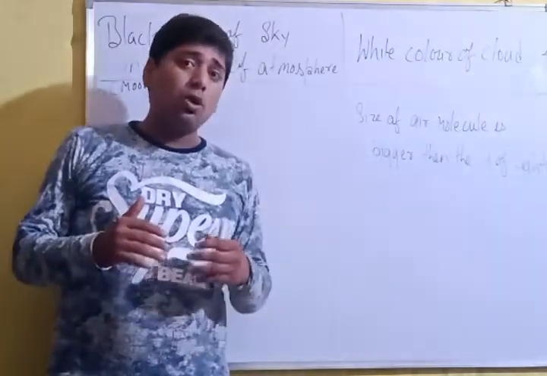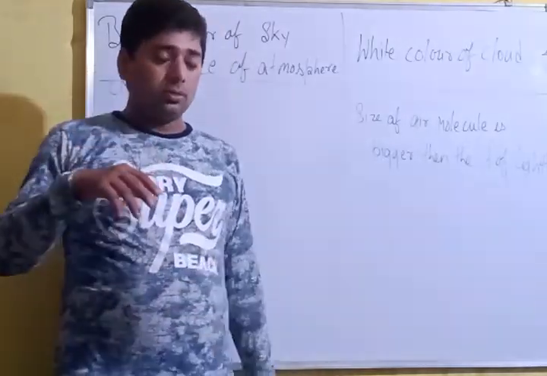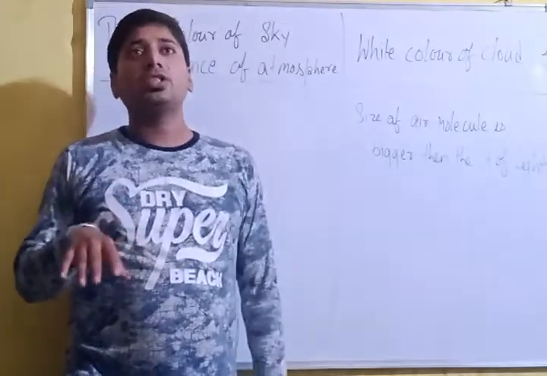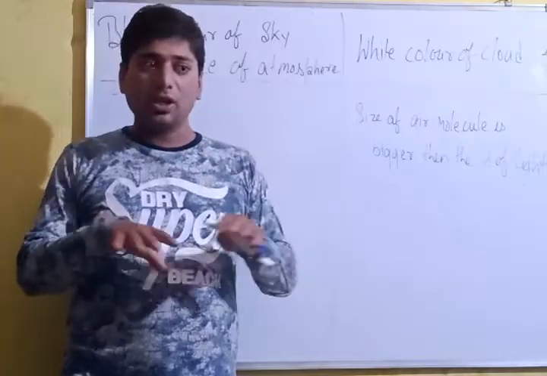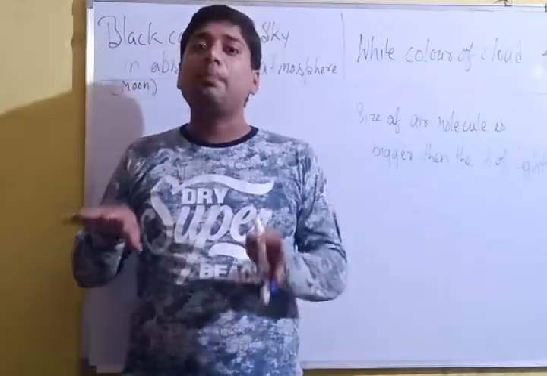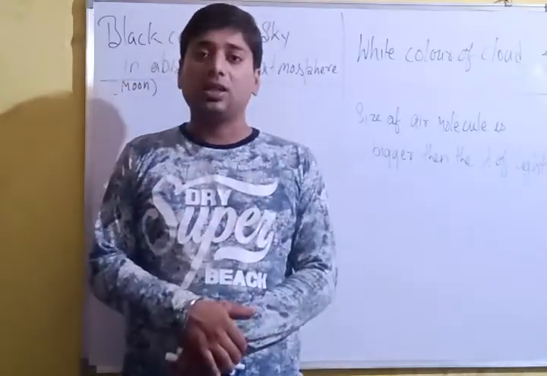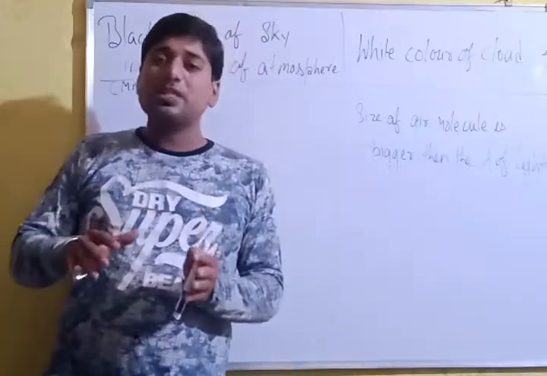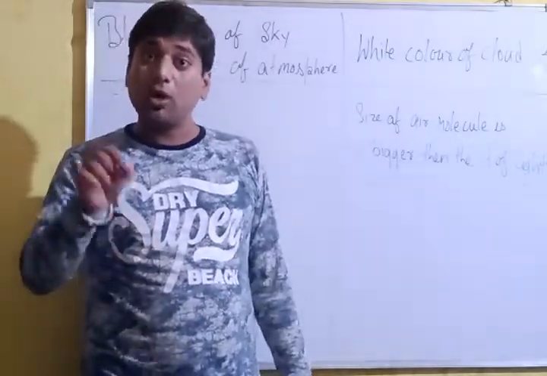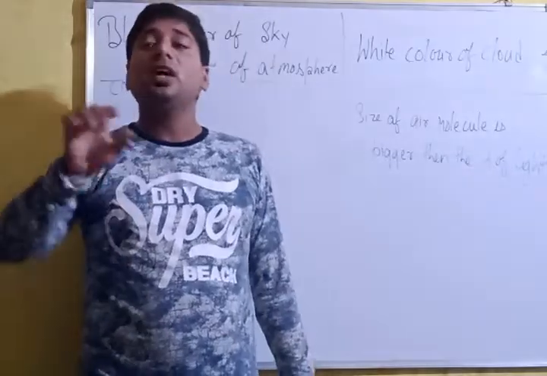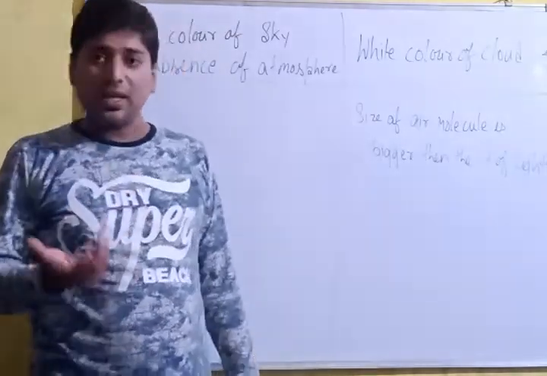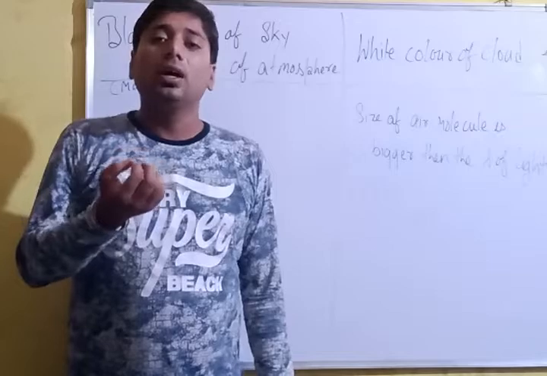As you know, when an astronaut goes away from the earth and looks at the sky, there is no scattering from the top. That's why they see the sky as black. But when they look at the earth, it looks blue, because due to the presence of atmosphere, scattering takes place. Astronauts see the earth as blue, but the sky as black, because of the difference in atmosphere.